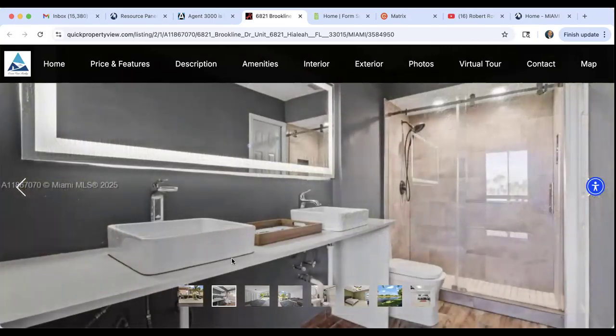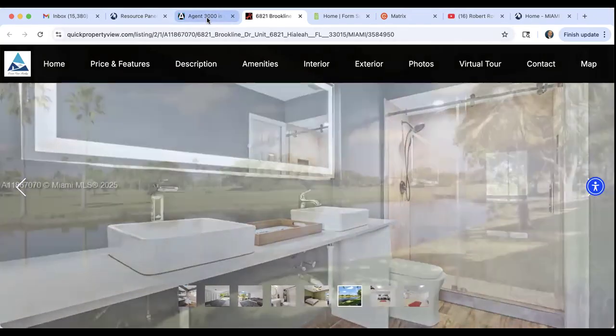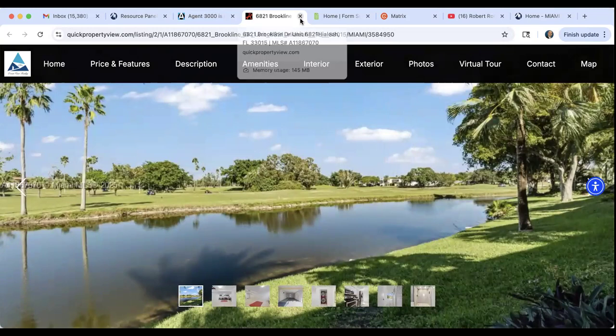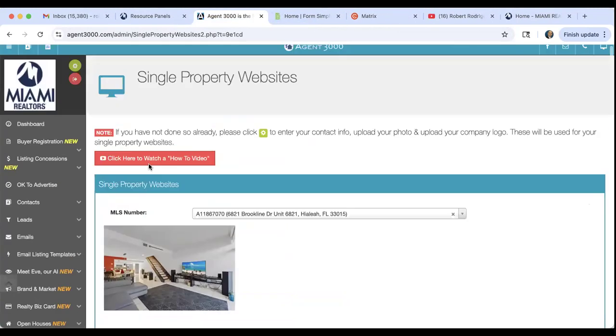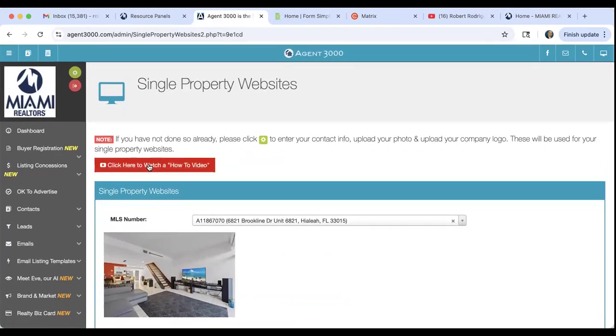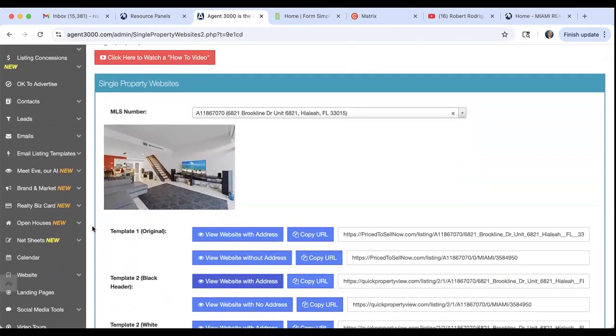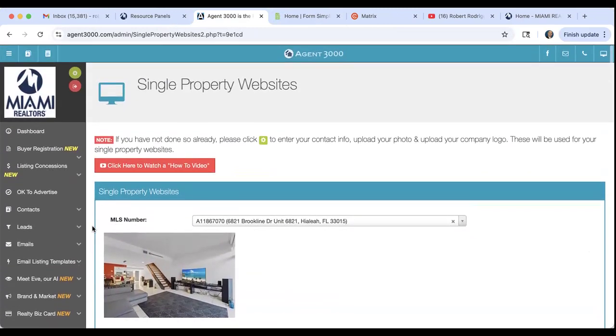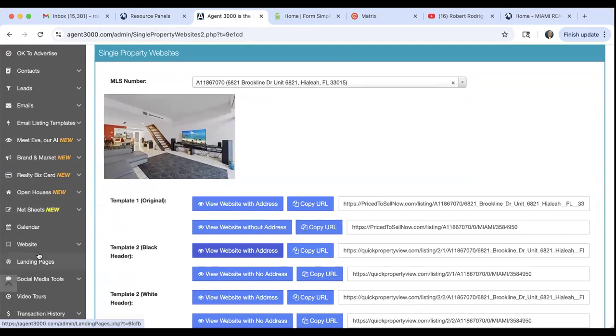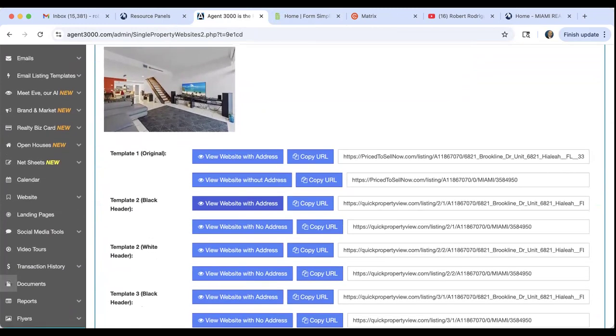All right, guys. So what do you think about the single property websites here through Agent 3000? It's an excellent feature. Again, make sure that you attend our Agent 3000 marketing class and also our Agent 3000 CRM class because you are going to learn a lot of the free marketing tools you get. They're unbelievable marketing tools, and you're also going to get access to our CRM.